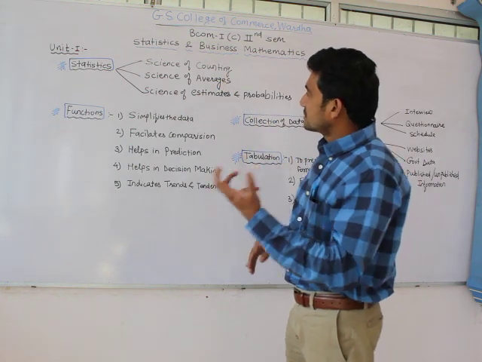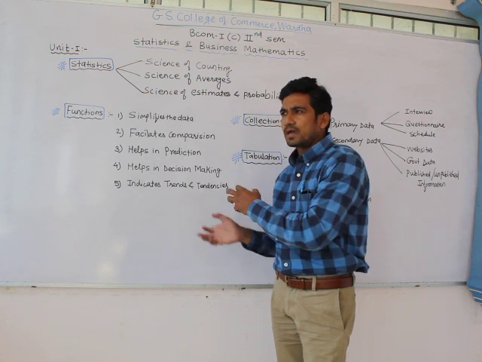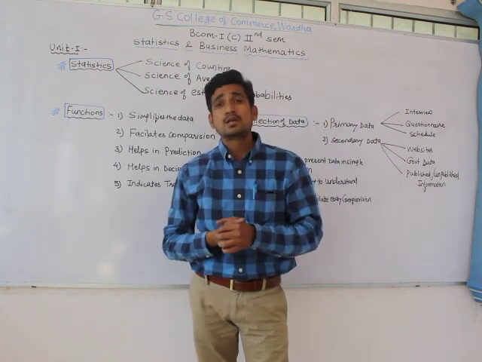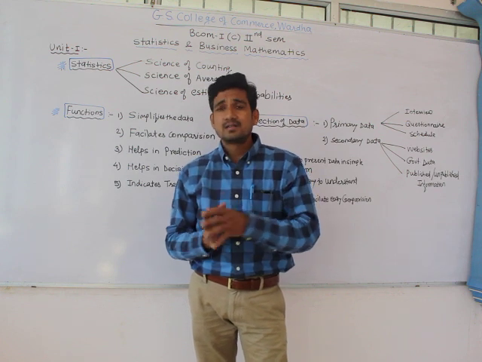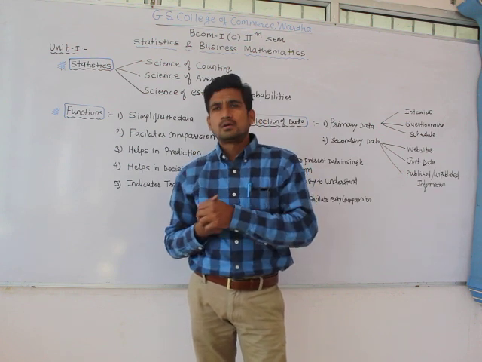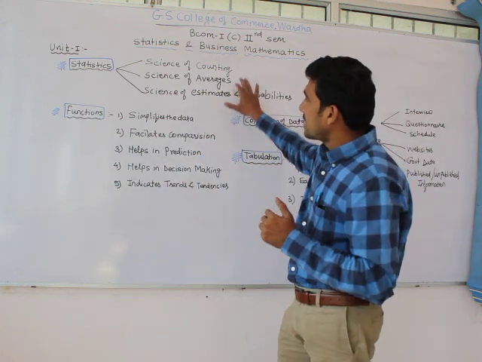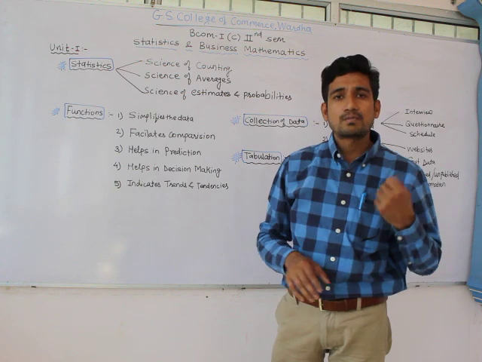It is also a science of averages, where you calculate central tendencies, dispersion, correlation, regression, mean, median, mode, range. That is a part of averages, so it is also called a science of averages.